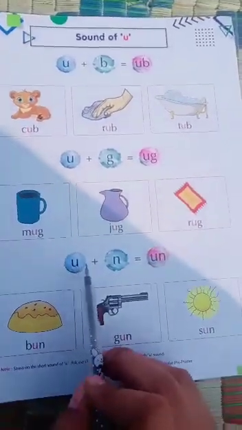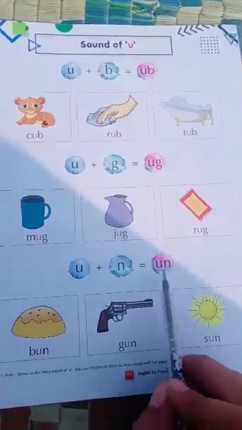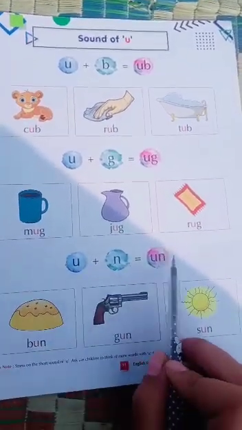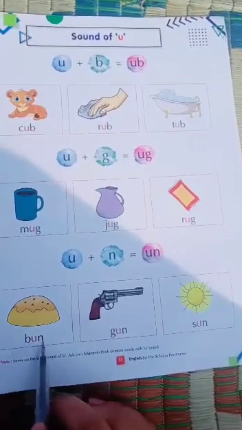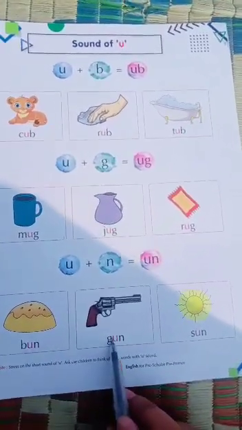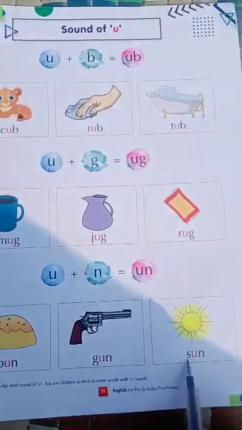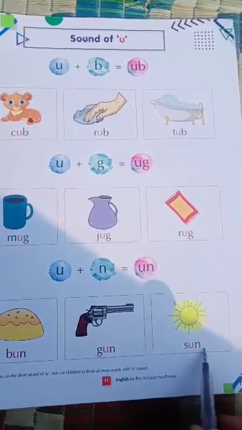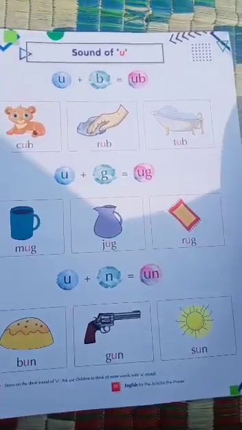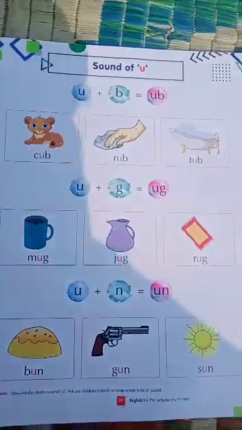Now next it is U plus N, un. Now let us take some examples of un. Bun, bun. Gun, gun. Sun, sun. So these all were the sound of U and you have to revise it properly.